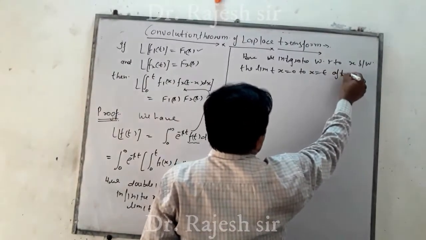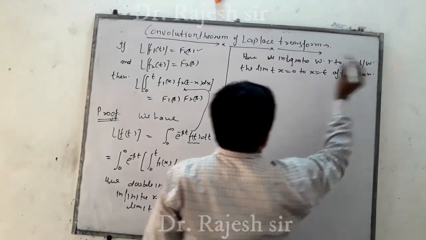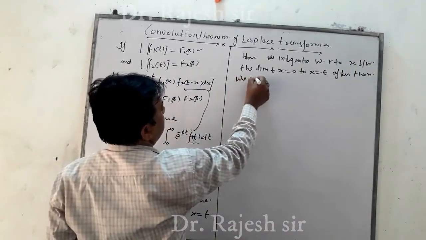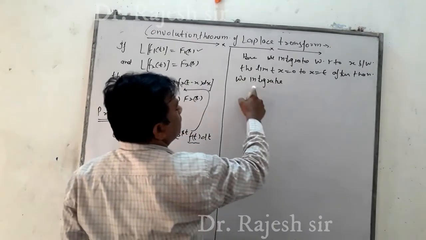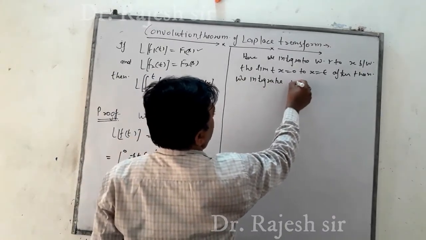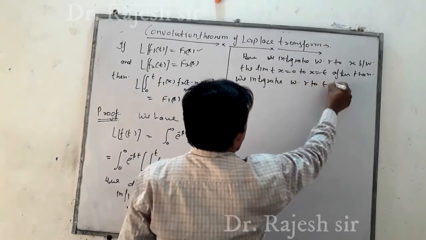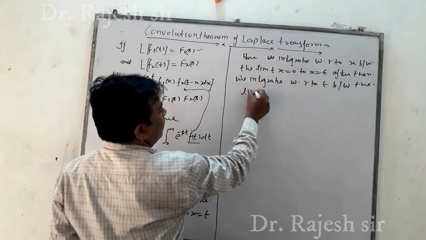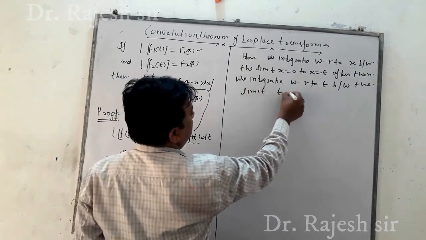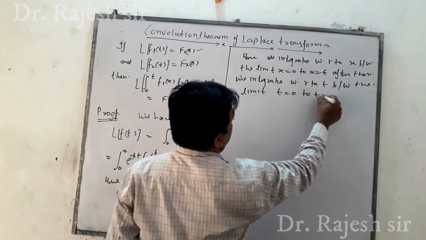After that we integrate with respect to t between the limits t equal to 0 to t equal to infinity.